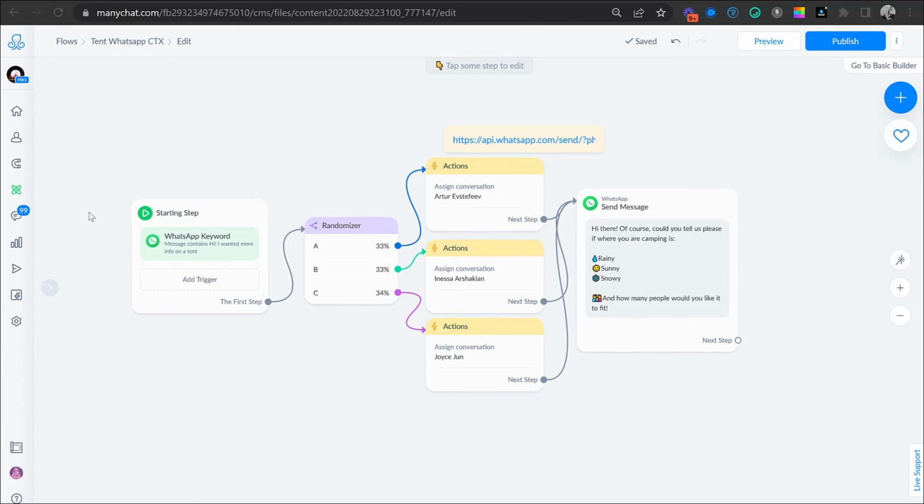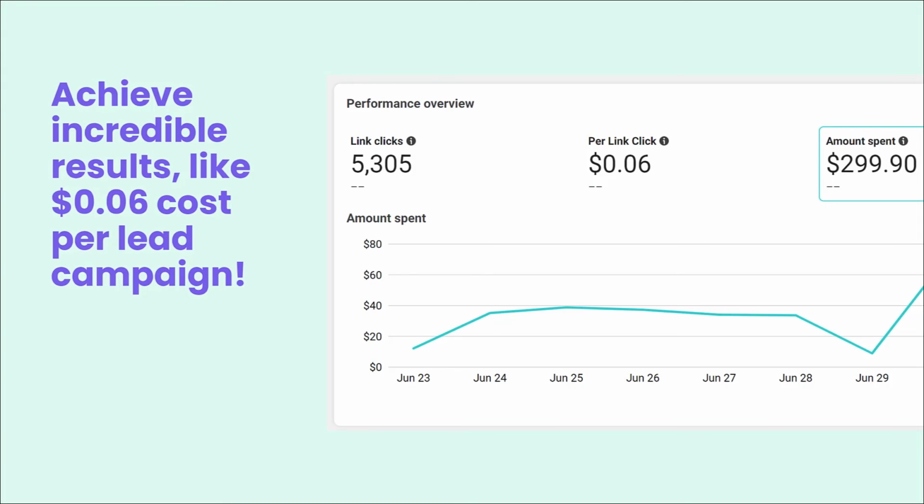This way, when we go into our actual live chat section, they can search for only the leads that were assigned to them and be able to take care of them without asking each other, "Hey, did you talk to this person already? Oh no, that one was mine." So just like that, you can avoid those situations with Manychat automations. With this, you can achieve incredible results, like 6 cents cost per lead campaigns.